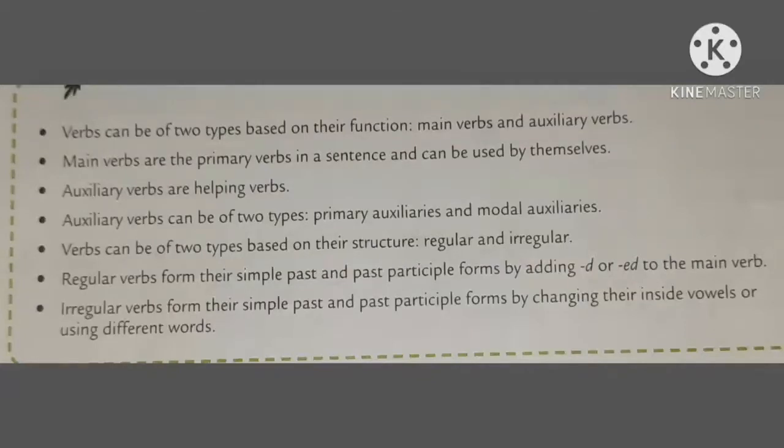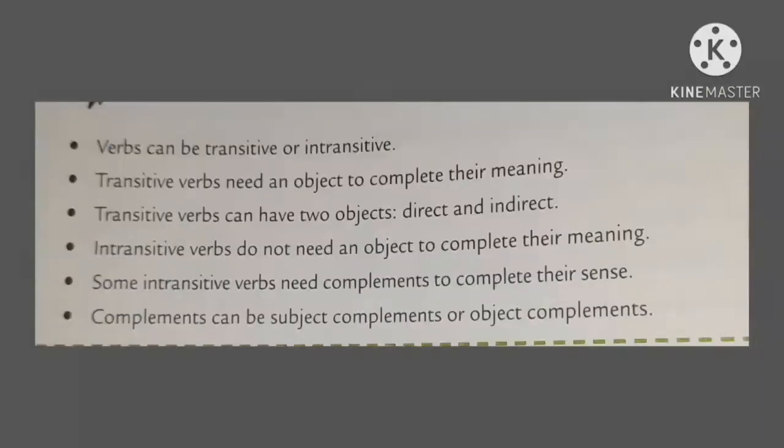Verbs can be transitive or intransitive. Transitive verbs need an object to complete their meaning. Transitive verbs can have two objects, direct and indirect. Intransitive verbs do not need an object to complete their meaning. Some intransitive verbs need complements to complete their sense. Complements can be subject complements or object complements.